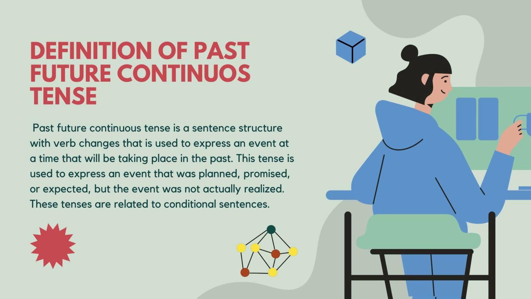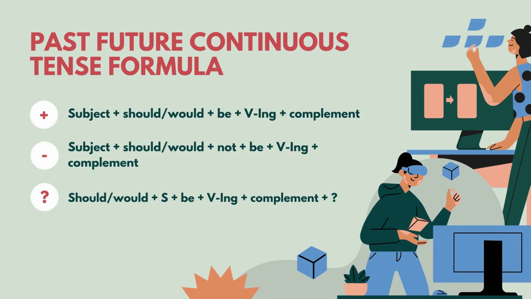Now, because it is predictive, when someone speaks using this tense, they will describe or explain an event like an imagination that would have happened in the past. Next, past future continuous tense formula. Since this tense is a combination of the categories past, future, and continuous, the formula is also a combination of the three.